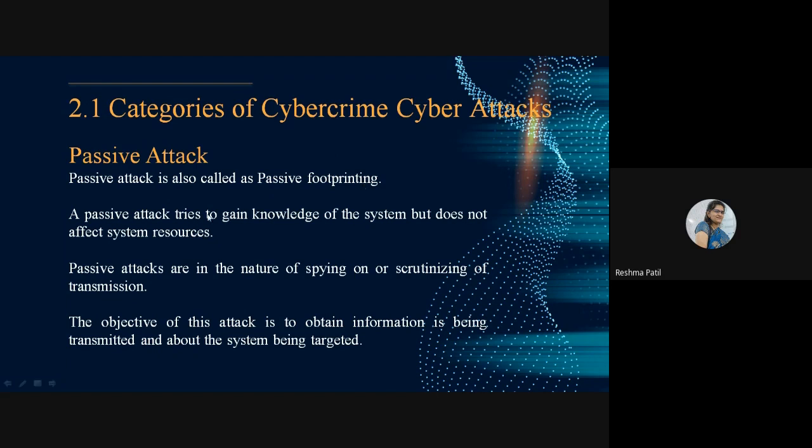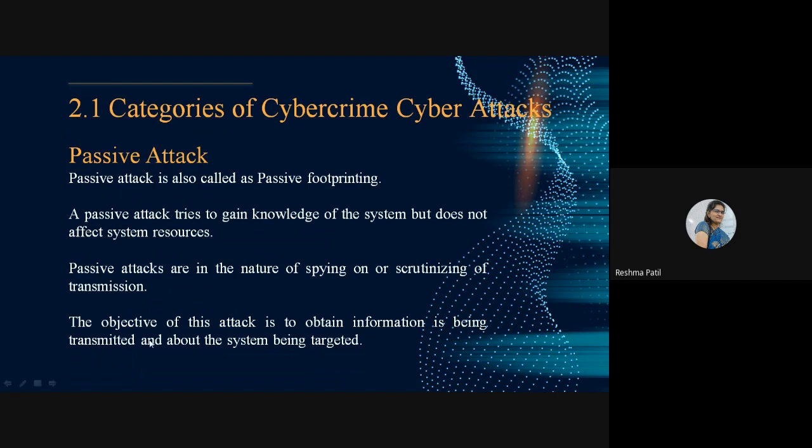A passive attack tries to gain knowledge of the system but does not affect system resources. Just we are trying to get knowledge about that particular victim system, but it will not affect the system resources. Passive attacks are in the nature of spying on or scrutinizing the transmission. Just we are observing how they are working, what data they are transmitting, and to whom they are transmitting that data.